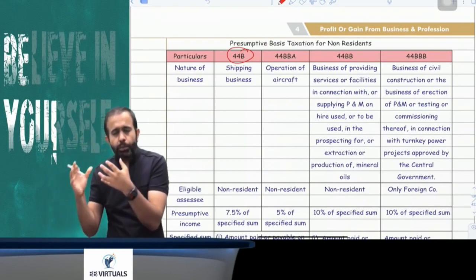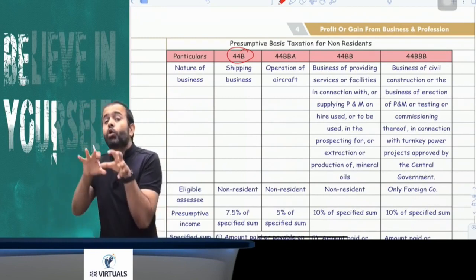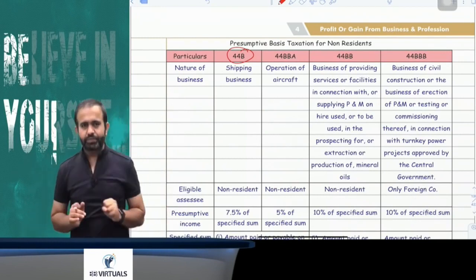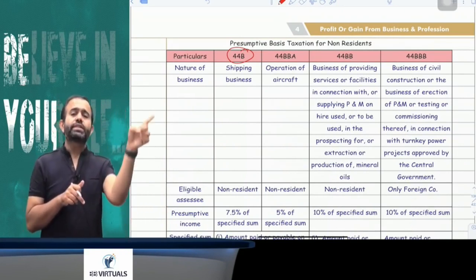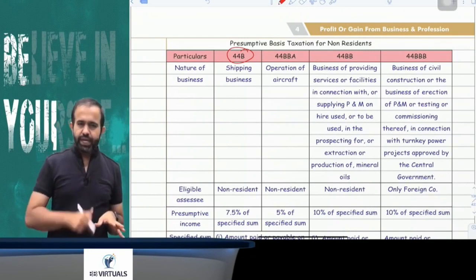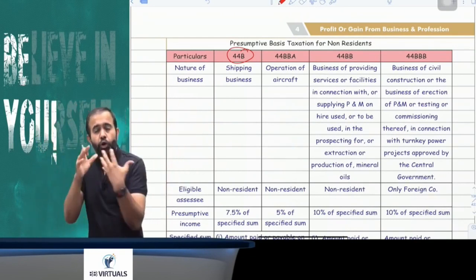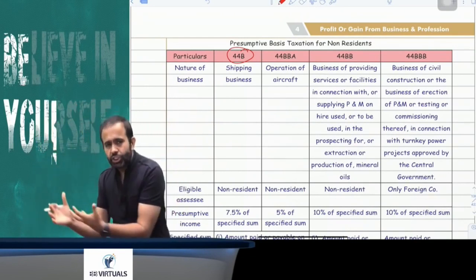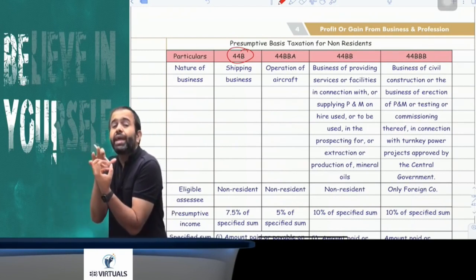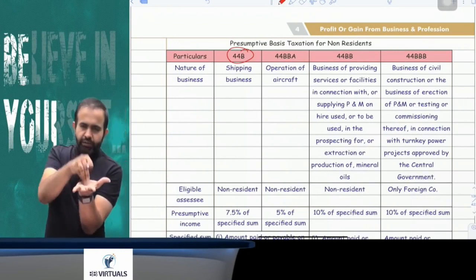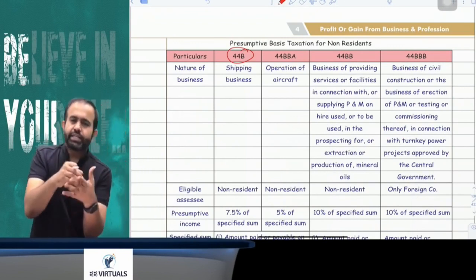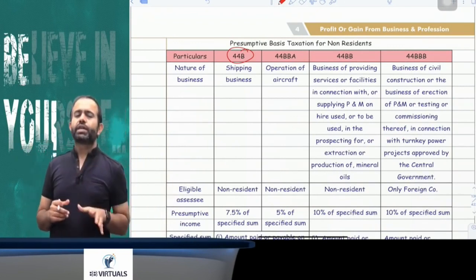for carriage of passengers from any port in India. What I am saying is that he has to pay tax on the amount received by the non-resident or his agent in India or outside India from carriage of passengers, goods or mail from any port in India. Meaning if it is shipped or loaded at any port in India, then the money is received in India or outside India.